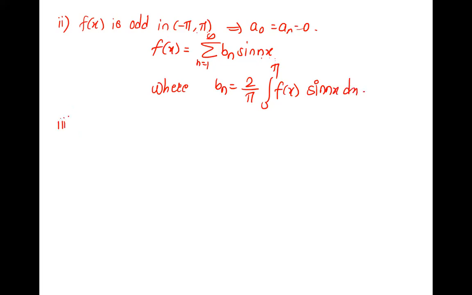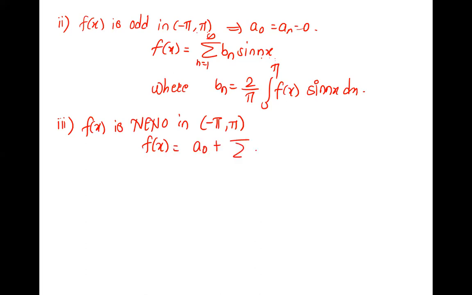Third, f of x is neither even nor odd in minus pi to pi. So what is 0? Nothing is zero. So everything is there: a naught, an cos nx plus bn sine nx, n is 1 to infinity.